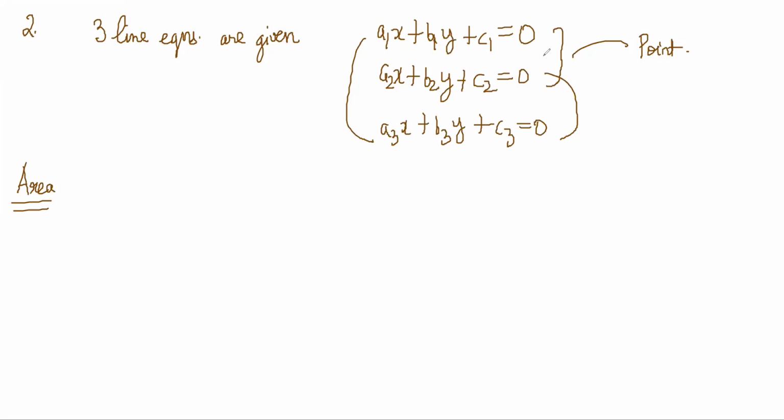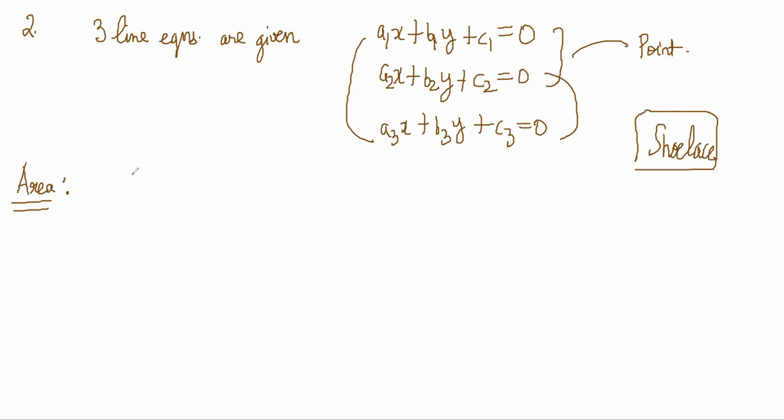Correct? And then you can do shoelace. But that will be slightly annoying because it will be long, right? You don't want to intersect 3 times, right? So that will be long. So there is a shortcut which is somebody has done it for you and found out the formula, right? So we'll just use that.